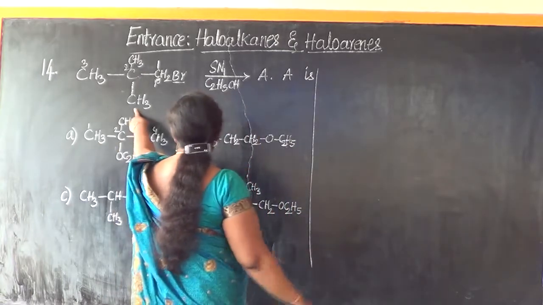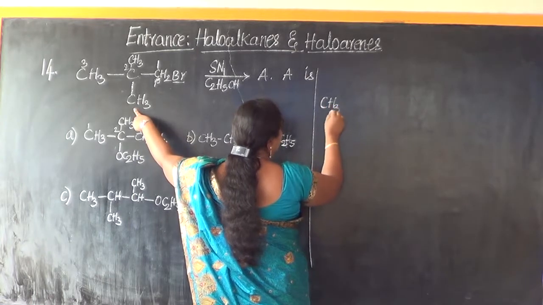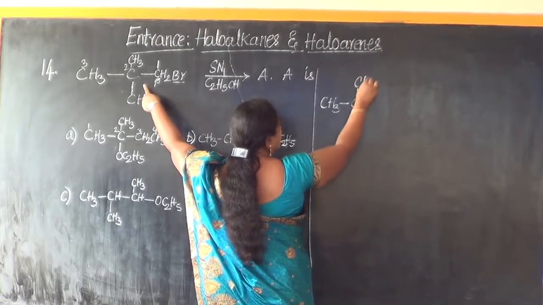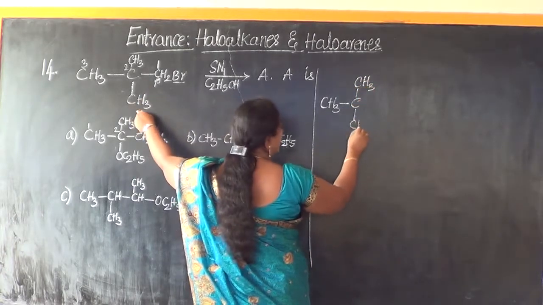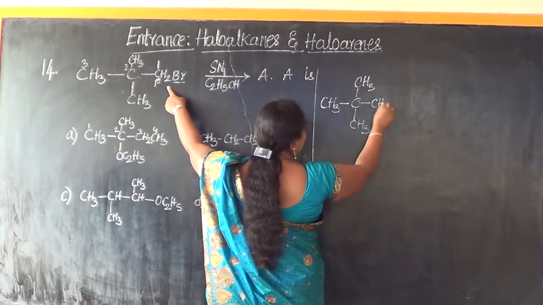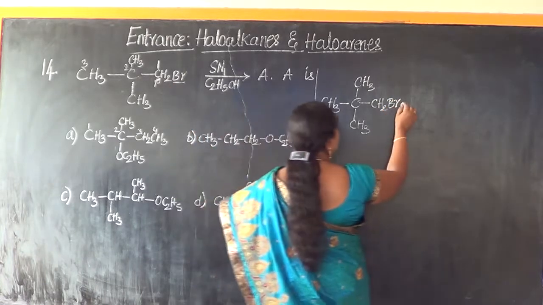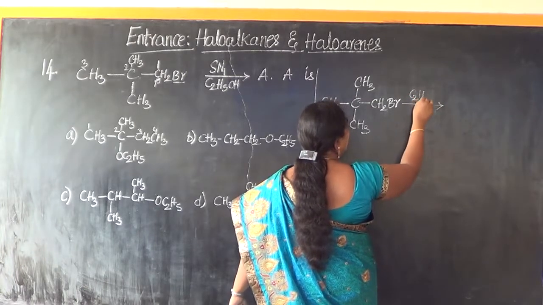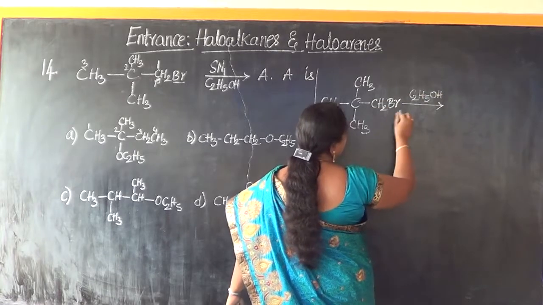Let me first write the structure that's given to us. CH3 linked with central C, which on both sides, up and down, is linked with CH3, and on the side it's linked with CH2 and Br. It is now subjected to treatment with C2H5OH. Now what happens here?